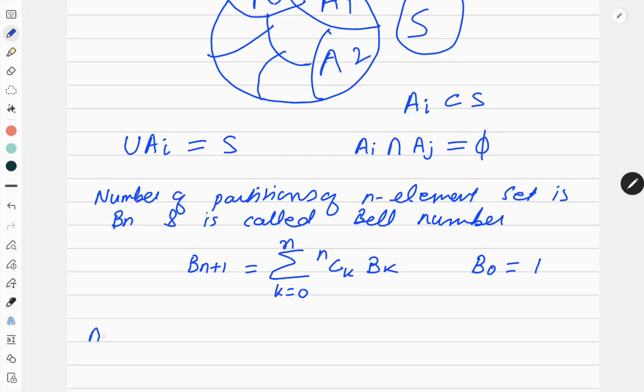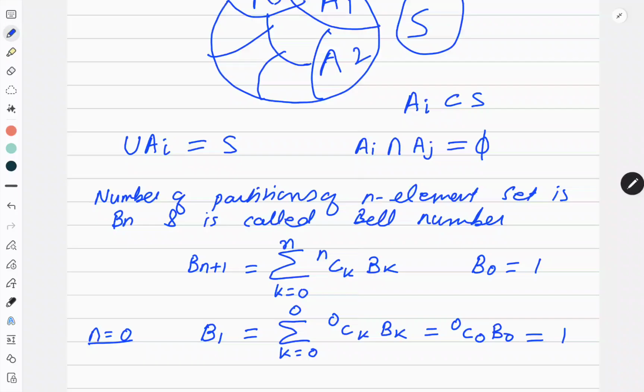So now let us put n equal to 0 in this relation. So B1 is equal to summation k equals 0 to 0 of 0Ck Bk. Now when you open the summation, if I put k equal to 0, I have 0C0 and B0. 0C0 is 1, B0 is also 1, so the value is 1. So the value of B1 is also 1.